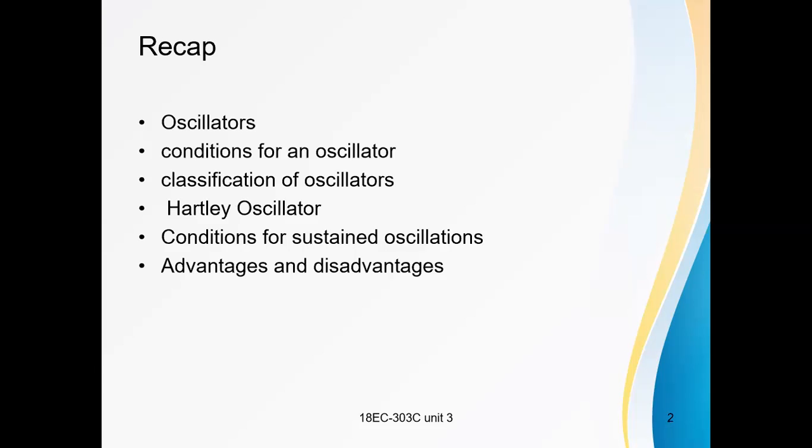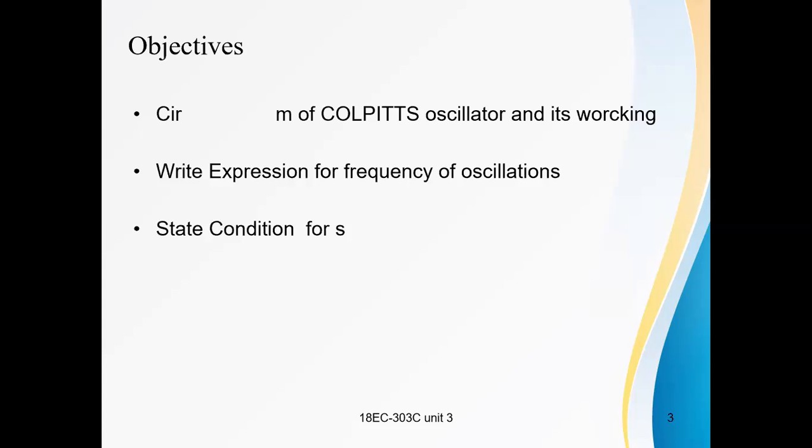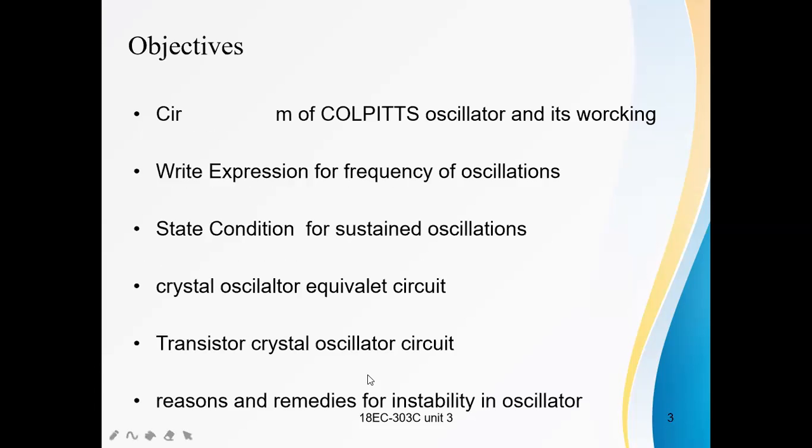The conditions for sustained oscillations, and the advantages and disadvantages of the Hartley oscillator, we also discussed in the previous session.